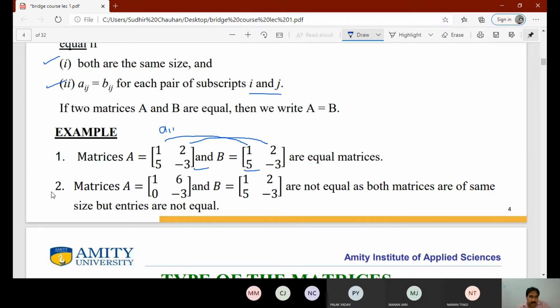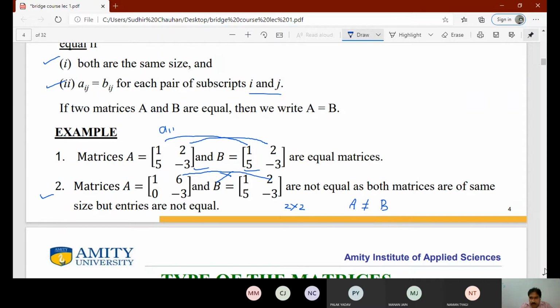Now we take example 2. Matrix A is 1, 6, 0, minus 3 and matrix B is 1, 2, 5, minus 3. So size is equal, they are 2 by 2 matrices, but corresponding elements are not equal. The first element is equal but the second element is not equal. So if all the elements are not equal or size is not equal, then the matrices are not equal. Here size is equal, a few elements are equal, but not all the elements are equal. So we say these matrices are not equal. So here A is not equal to matrix B.